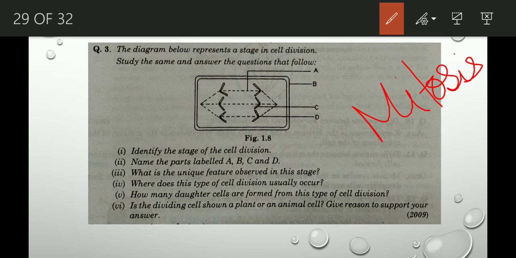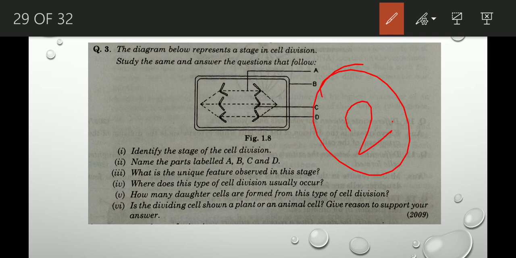Right? Next question. How many daughter cells are formed from this type of cell division? I have already told you in the previous question. 2 daughter cells are produced, right, in mitosis.